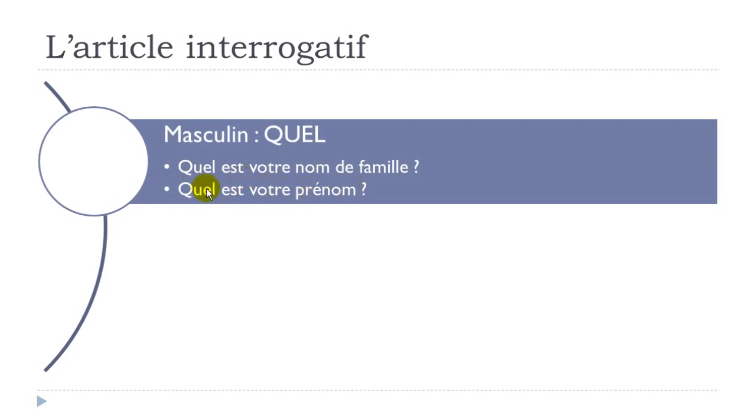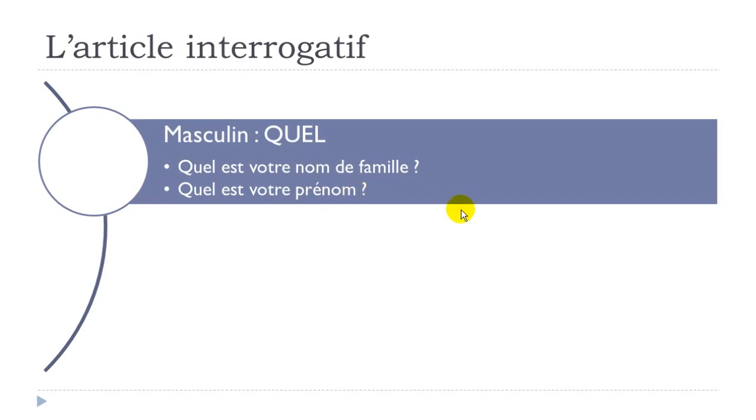So you can see now, more in detail, that nom and prénom are masculine words. And that's the reason why, in that case, you get to choose the article according to the gender of the word it is connected to. Quel, masculine form, because nom is masculine. Quel, masculine form, because prénom is masculine.